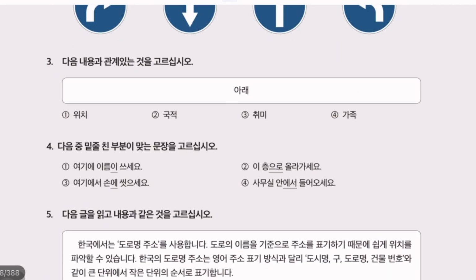Question number 3. 다음 내용과 관계 있는 것을 고르십시오. Select the one corresponding to the following content. 아래 is under. This is location. 국적 is nationality, 취미 is hobby, and 가족 is family. So 아래 is a location, that's why our answer is number 2.